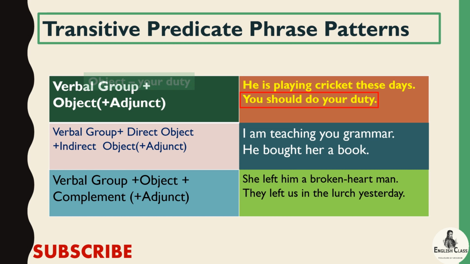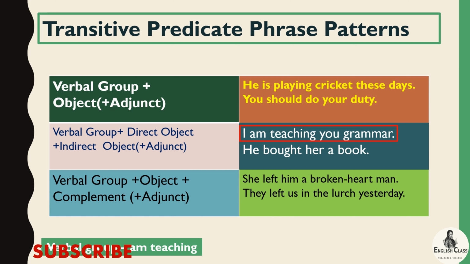So second pattern of transitive predicate phrase patterns is verbal group plus direct object plus indirect object, or it can have adjunct with it. Like I'm teaching you grammar. Here I'm teaching, it is verbal group, grammar, it is direct object, and you, it is indirect object.